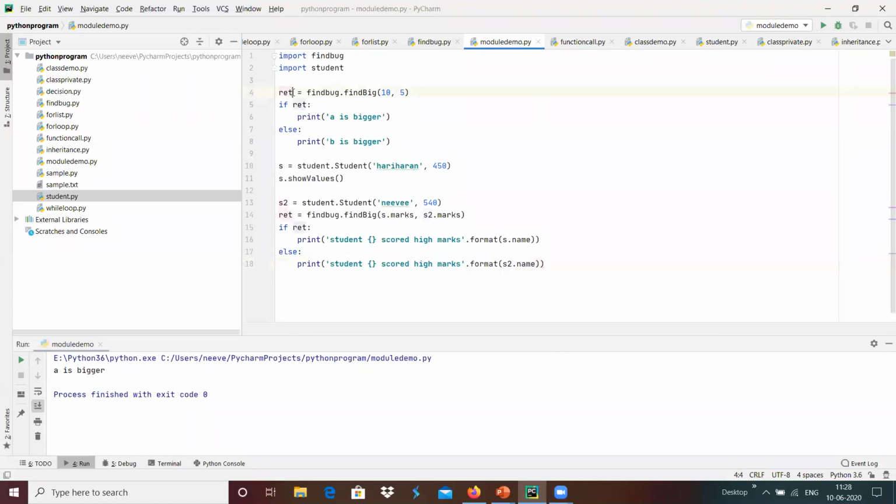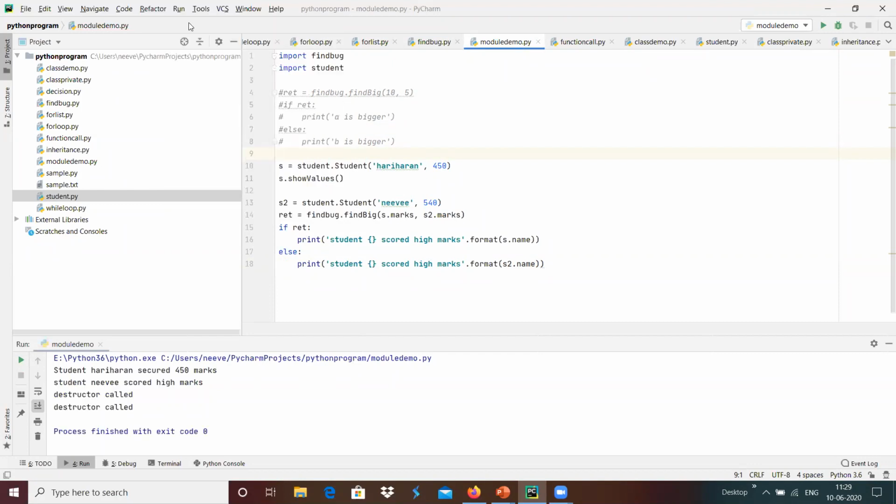And here we are using two different modules. One is find_big and another one is student. We created two students and are comparing the two marks with find_big, which is present in the findBug module over here. I'm going to run this here.